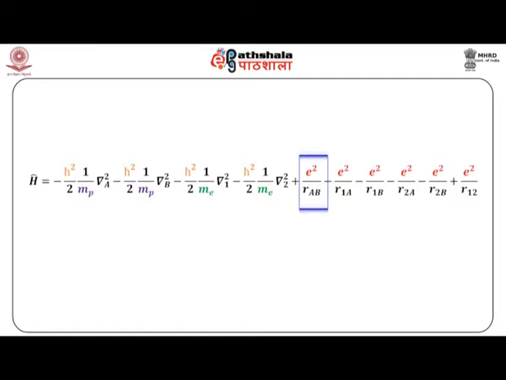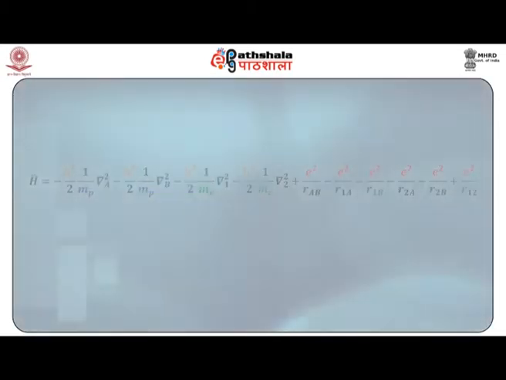Then we have the potential energy of attraction between the nucleus A and electron 1. The next is the potential energy of attraction between the nucleus B and electron 1. Then we have the potential energy of attraction between the nucleus A and electron 2, and between the nucleus B and electron 2, and lastly we have the electronic repulsion between the two electrons 1 and 2.